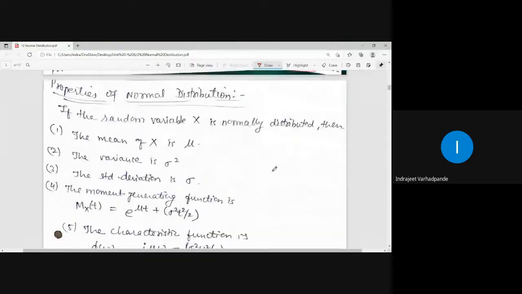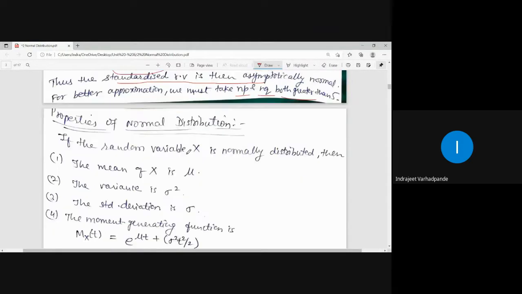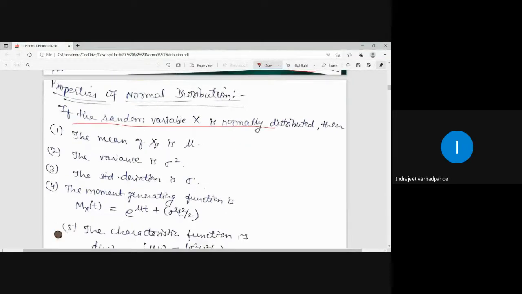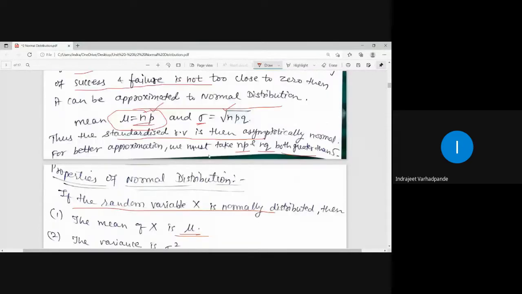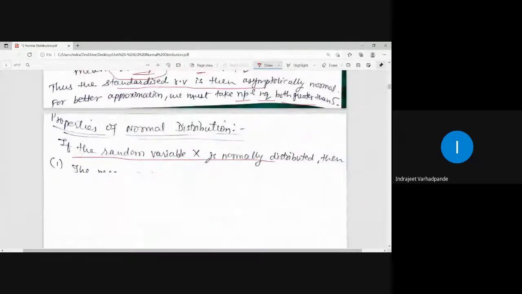Now, what are the properties of normal distribution? These are the properties related to the binomial distribution, which are now approximated: the values mu as well as sigma, right? If the random variable x is normally distributed, then the mean is given by mu and the variance is given by sigma square. Mu is np, and sigma is under root of npq. The standard deviation is sigma because it is approximated from the binomial distribution.